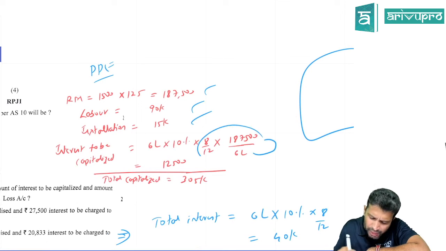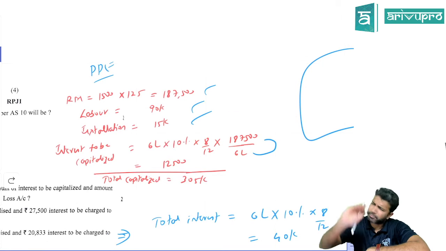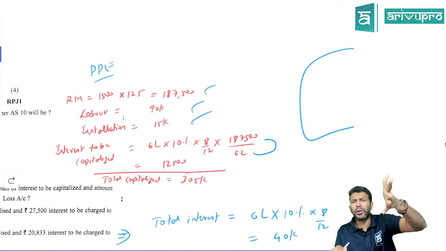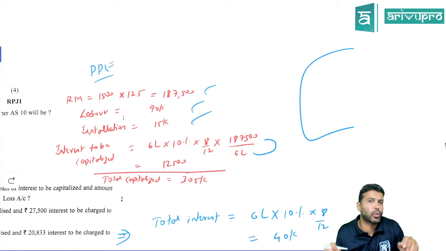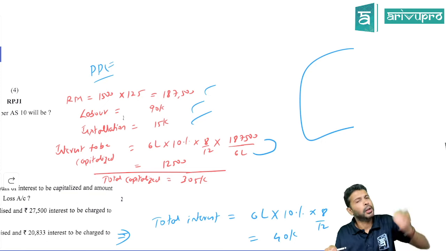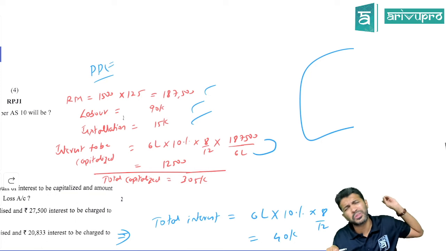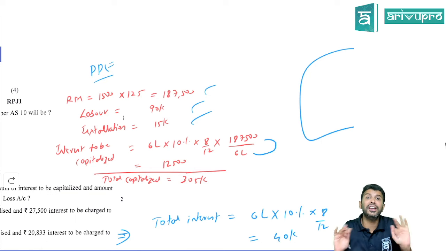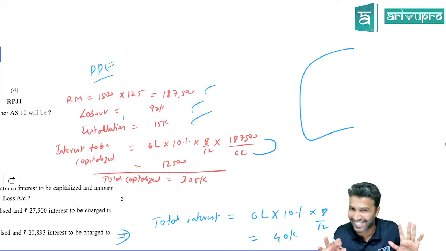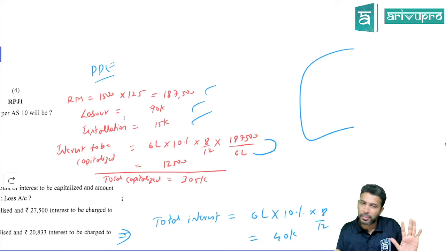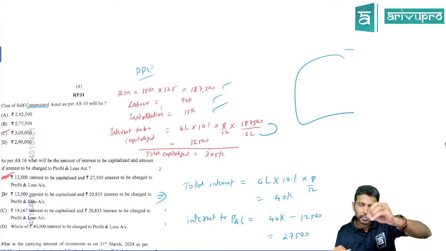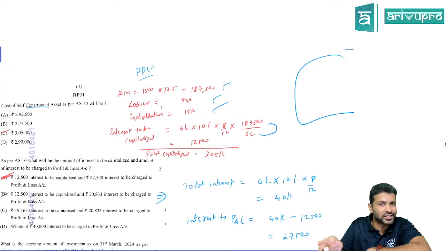I feel the majority of students would have missed this one, but that's all right. Overall in the MCQ questions, 4 or 5 were trickier and maybe you got them wrong. But about 7 to 8 MCQ questions were very straightforward, so easily 16 to 18 marks minimum you can collect. Except for those 4 or 5 tricky adjustment questions, everything else looked okay to me, so the MCQ part of this paper was okay overall.